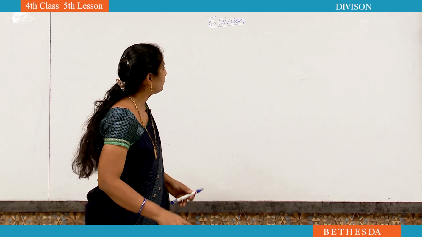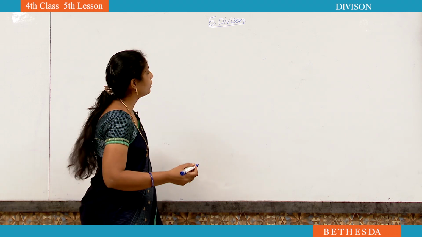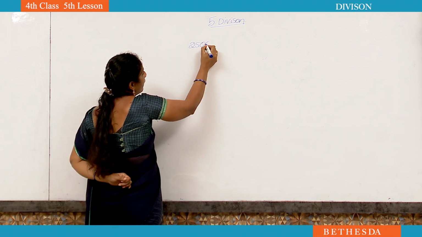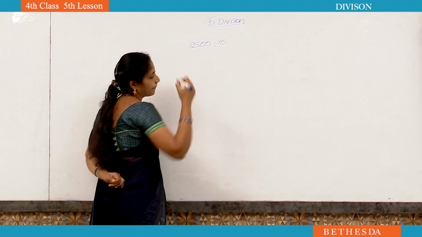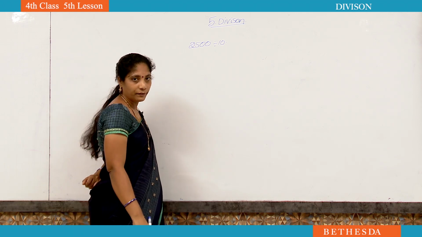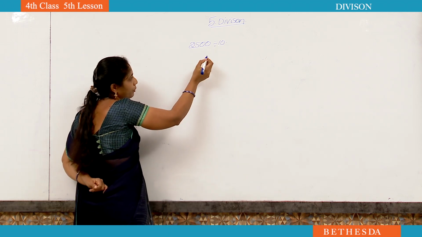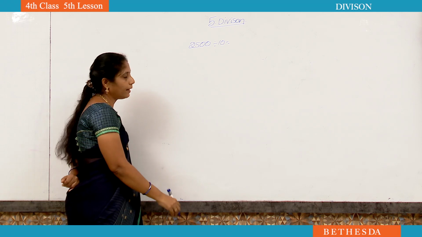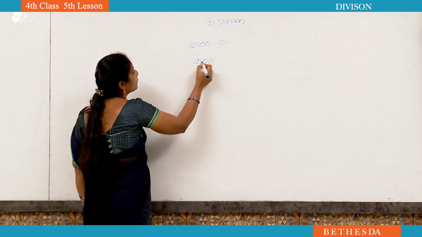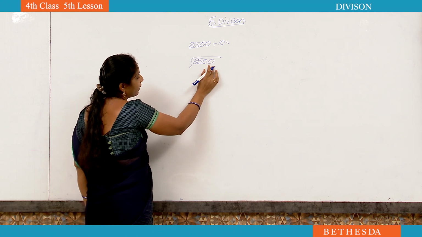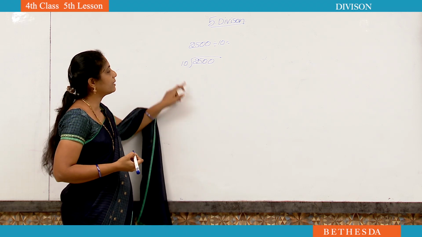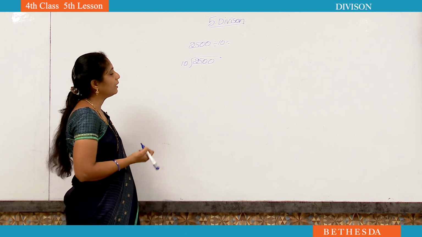And now see here, now I am going to tell you quick tips. For example, he gave 2500 divided by 10. See, 2500 is the dividend, 10 is the divisor. We have to find out the quotient and remainder. For that I am arranging those numbers in the long division method. Dividend we have to arrange in the middle, divisor we have to write on the left side of the dividend.